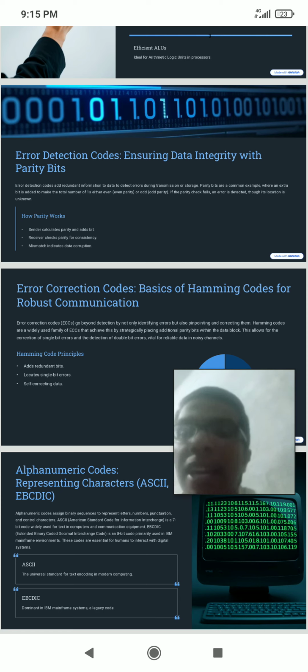For odd parity, we check positions 1, 3, 5, 7. If there are 3 errors, we take P0, P1, P2. For P1, positions 1, 3, 5, 7. And for P2, positions 2, 3, 6, 7. For P3, positions 4, 5, 6, 7. And we have to detect the error here. For detection and correction of error, we must satisfy the above equation: 2 power k is greater than or equal to m plus k plus 1.